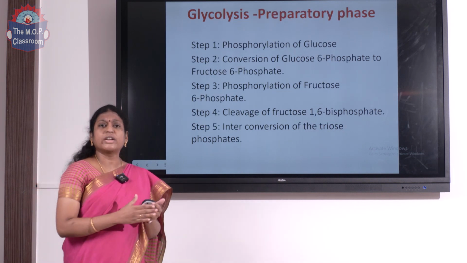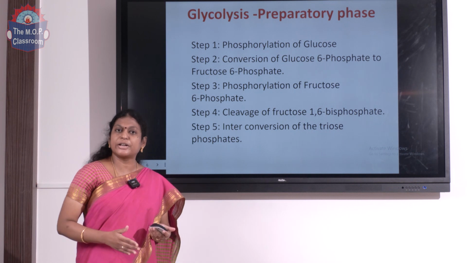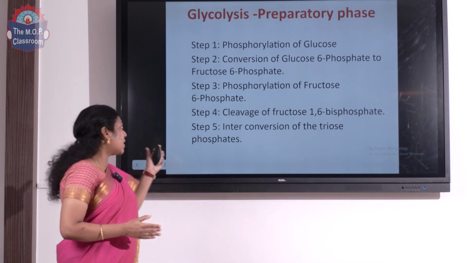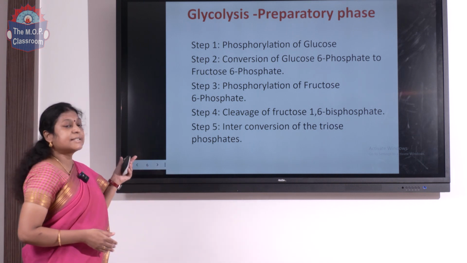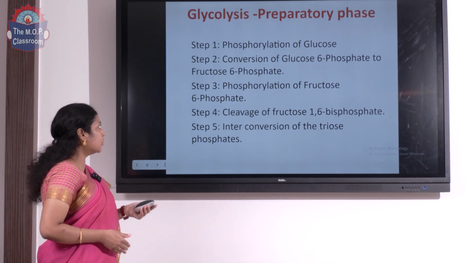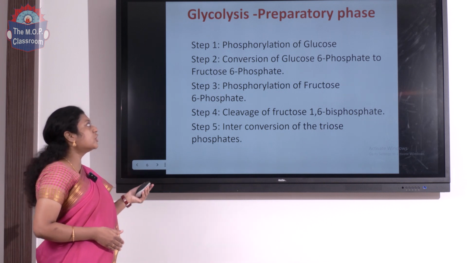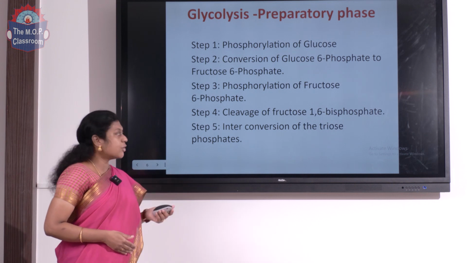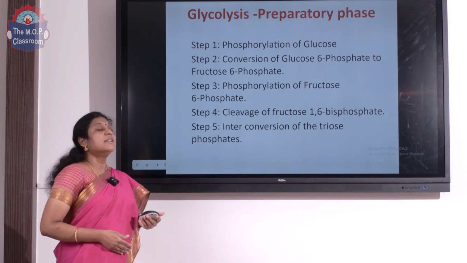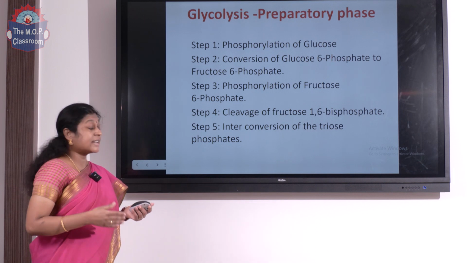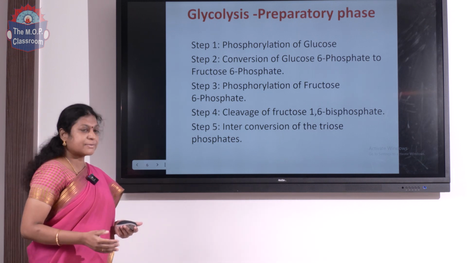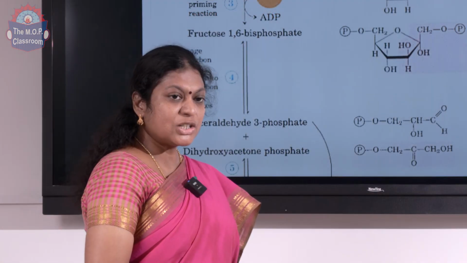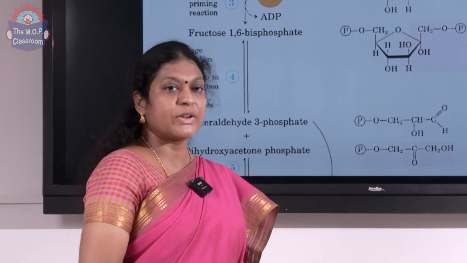So, let us now talk in detail about the reactions in the preparatory phase and also in the payoff phase. Now, when we look into the preparatory phase, there are 5 steps as we said earlier. Step 1 is phosphorylation of glucose. Step 2 is conversion of glucose 6-phosphate into fructose 6-phosphate. Step 3 is phosphorylation of fructose 6-phosphate. Step 4 is cleavage of fructose 1,6-bisphosphate, and step 5 is the conversion of the triose phosphate. Let us look into the reactions in the preparatory phase in detail.